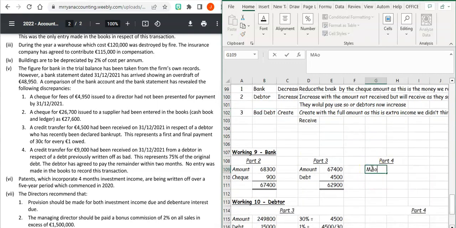So the amount for the bank, so remember we've got an adjustment already for the bank. So it's going to be 62,900. We're going to receive this check of 9,000. So it's going to reduce our bank overdraft.